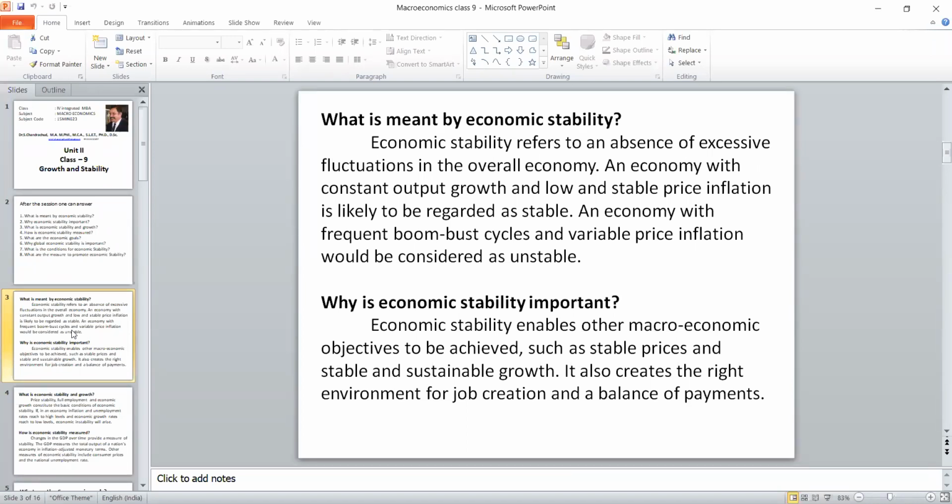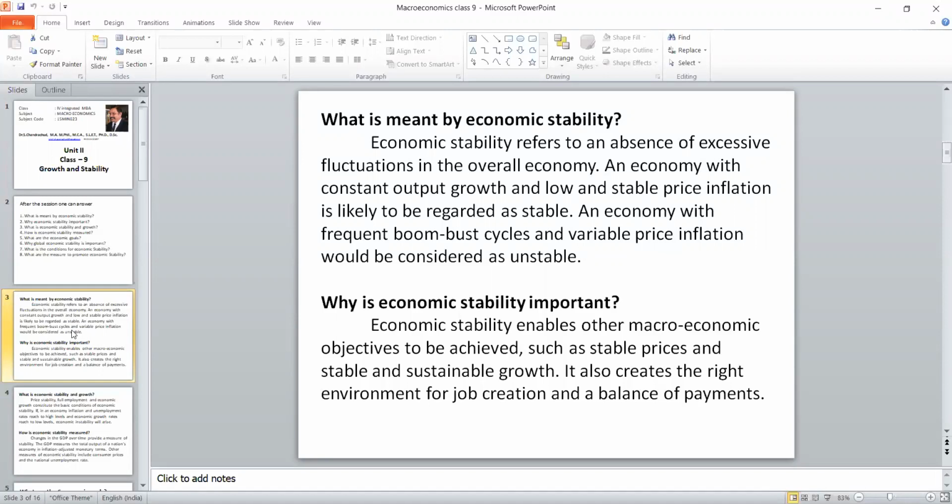That is why economic stability can be defined as the absence of excessive fluctuation in the overall economic output. An economy with constant output growth and a stable price level is called economically stable. In the reverse case, suppose the business cycle is very random, either in a boom or in a depression, or there is an excessive inflation rate, then it is not stable. It is called economic instability. So what we are trying to answer for this concept is that economic stability is the absence of excessive fluctuation in the economy.